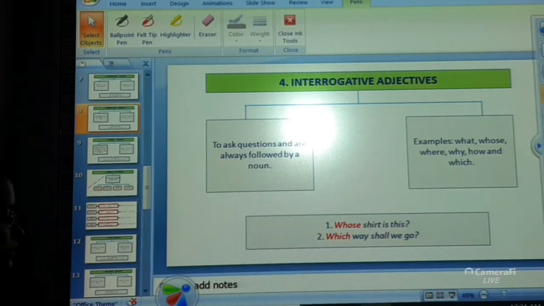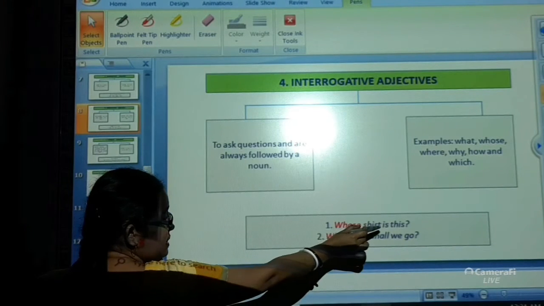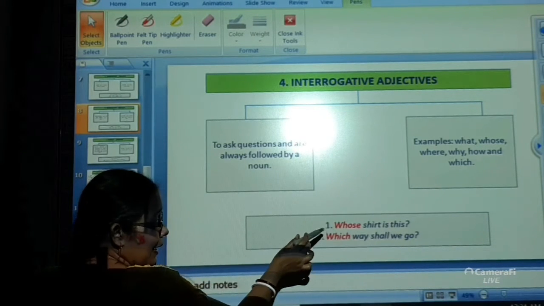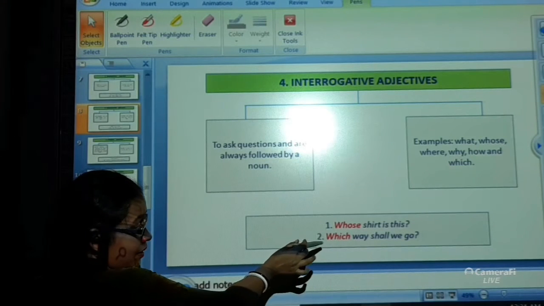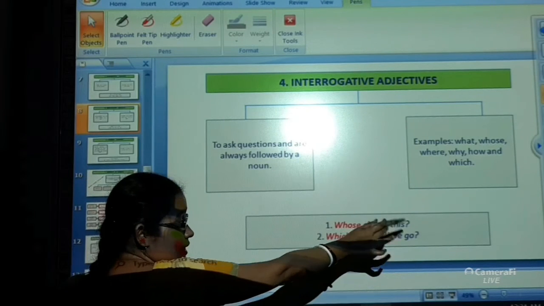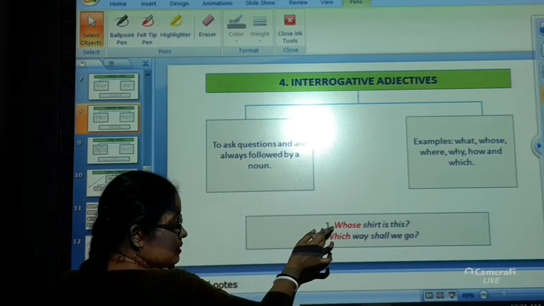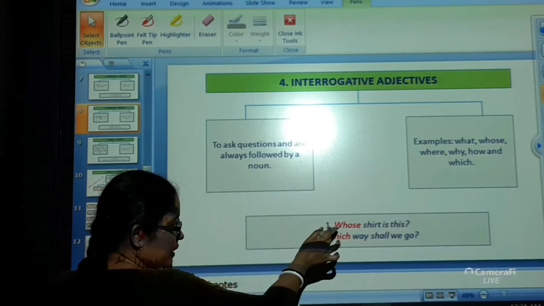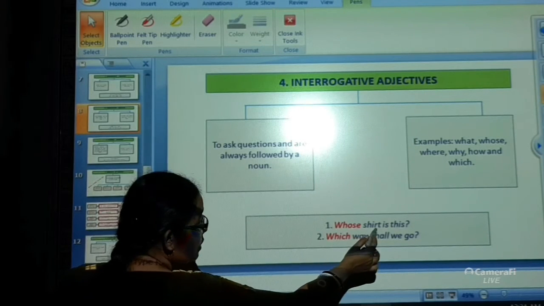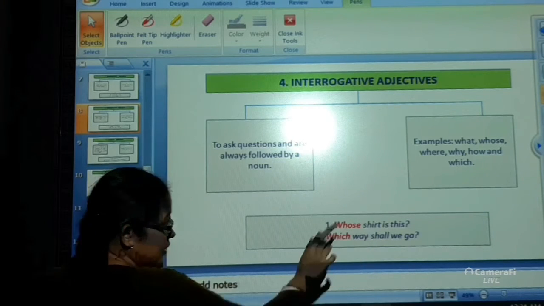For example, whose shirt is this? I am asking a question over here. Whose is the interrogative adjective, and it is followed by the noun shirt.